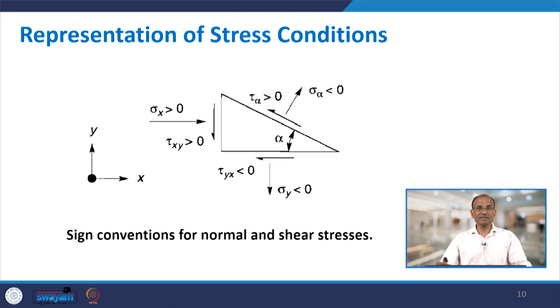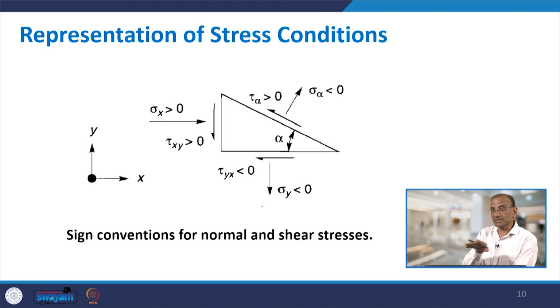Let me use this slide. Here you see a triangular body, and you have 3 planes: one horizontal, one vertical, and the third one an inclined plane. The inclined plane makes an angle alpha with the horizontal. So, the stresses here: you have 2 normal stresses, sigma x and sigma y.